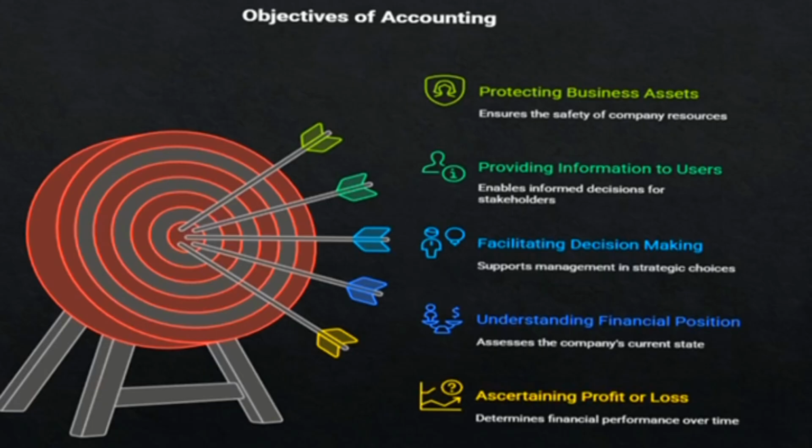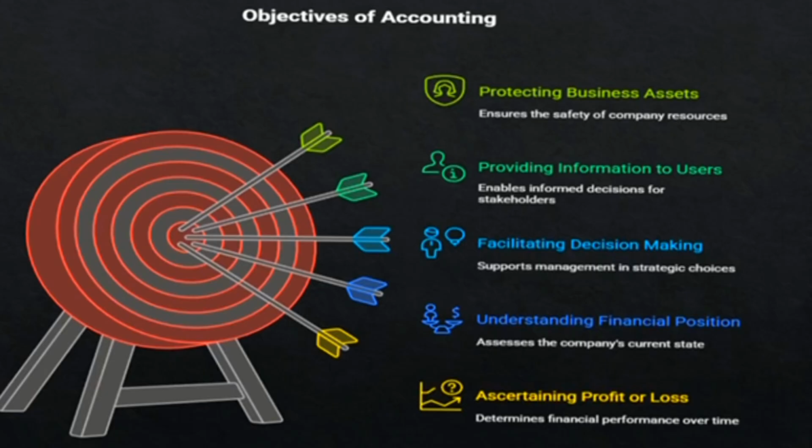Providing information to various users. Accounting provides financial information to various users such as owners, investors, creditors, employees, and government agencies to enable them to make informed decisions. Facilitating management decision making. Accounting provides relevant and reliable financial information to management and stakeholders, which helps them in making informed decisions regarding various aspects of the business. Understanding financial position. It helps in determining the financial position of a business at a particular point of time. This is done through the preparation of the balance sheet, which shows the assets, liabilities, and owner contribution.